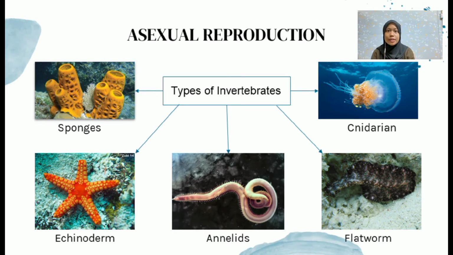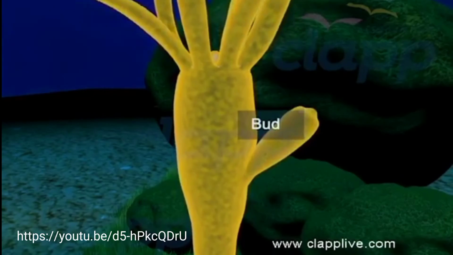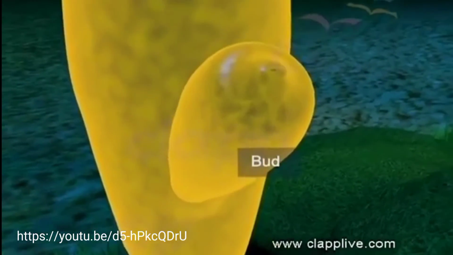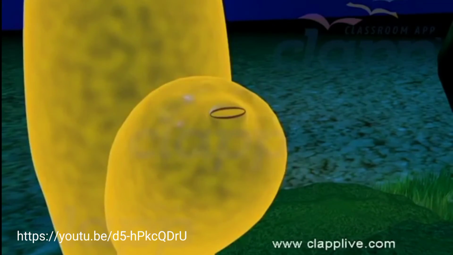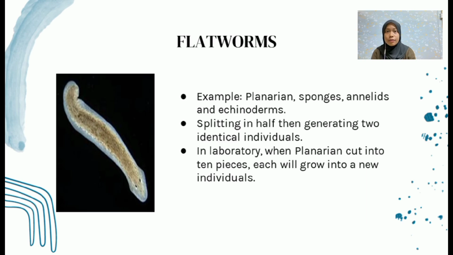Hi, let me present to you the types of invertebrates that use asexual reproduction. Firstly, Cnidarians. Here is an example of hydras. The new individuals can be produced asexually as an outgrowth bud of the parent, so a new polyp bud from the parent will be produced. Secondly, flatworms. The flatworms split in half, generating two identical individuals.